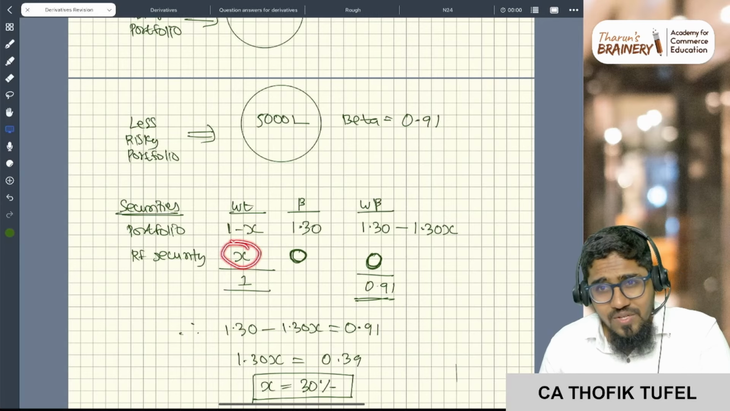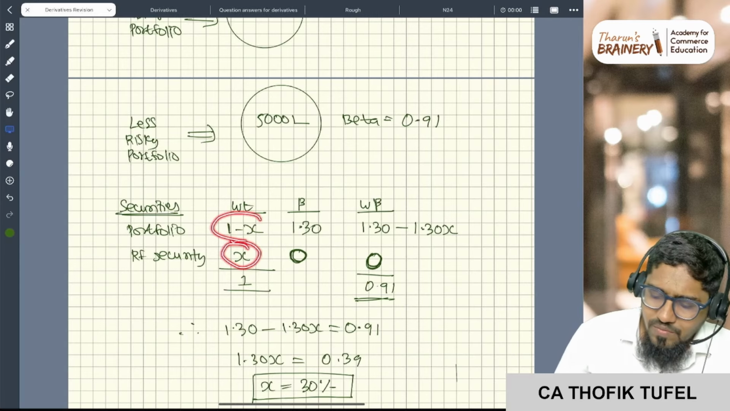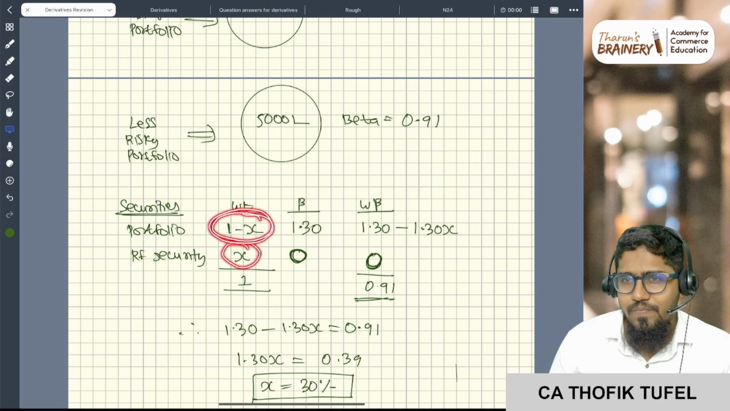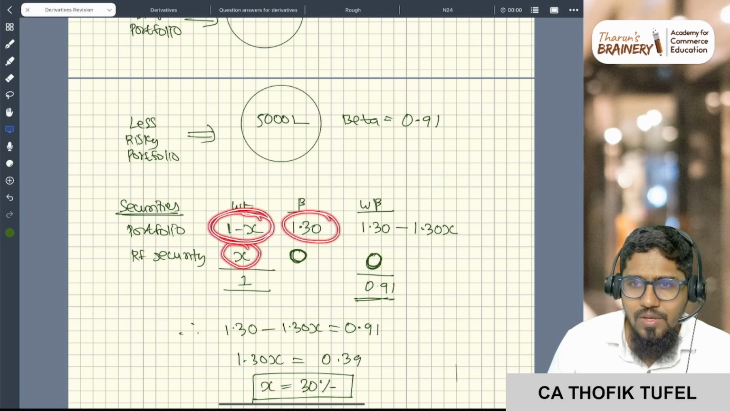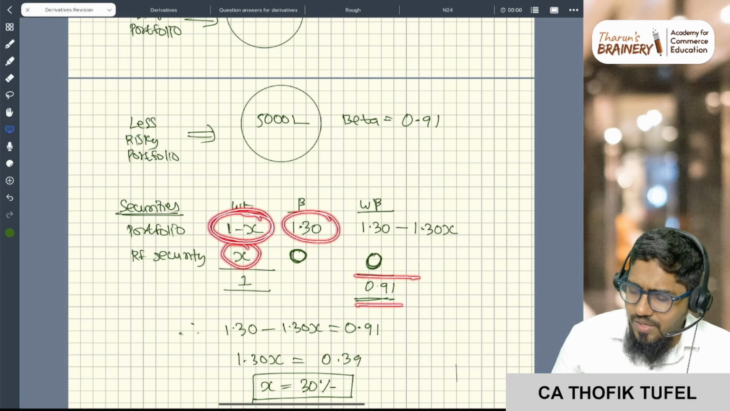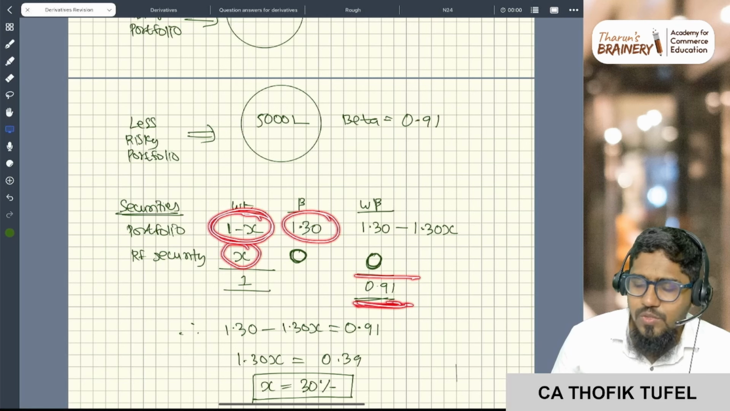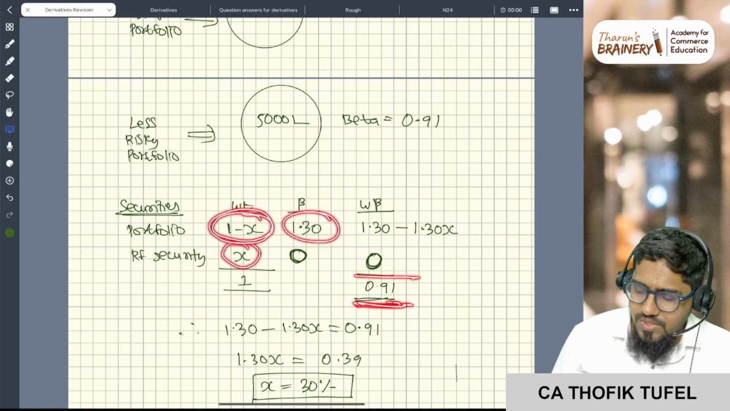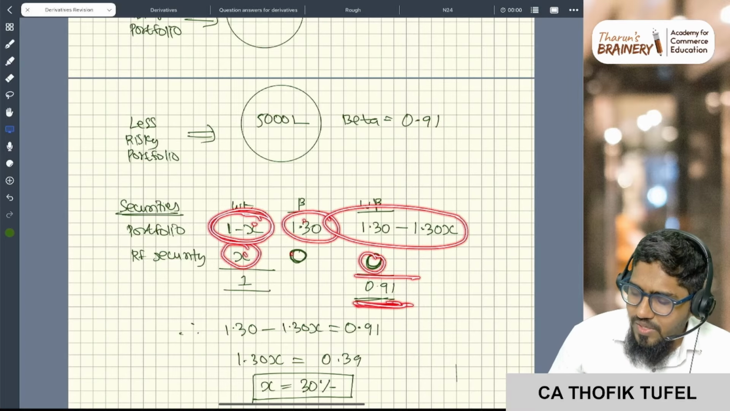So if the weight of the risk free security is x, which means the weight of the portfolio will be 1 minus x. What is my portfolio beta? 1.3. Okay, so what do I want this portfolio beta to be? I want 0.91. So here x into 0 is 0, and here 1 minus x into 1.3. So this is the multiplication.